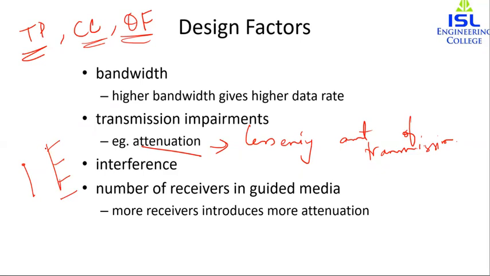In the case of a shared link, each attachment introduces some attenuation, so by the end of the shared medium or multipoint link, we will have decreasing signal strength. Attenuation comes in, and there is also some distortion, based on the distance or the data rate. So whenever we have more receivers in the guided medium, it increases the attenuation and also the distortion of the data.